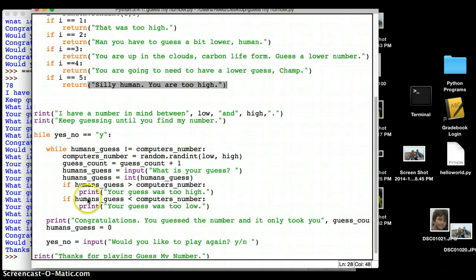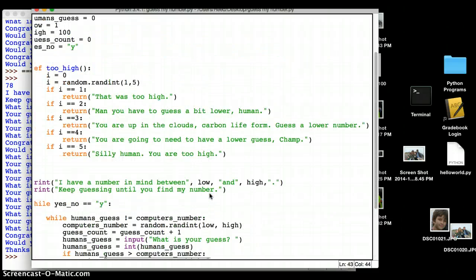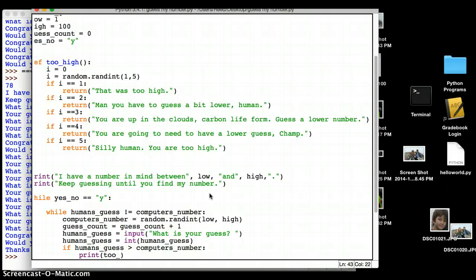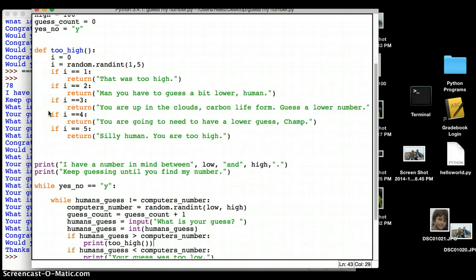So let's see what this is. If human's guess is too high, then instead of saying this, I'm going to print too high. And I'm going to print the result of the function. So this is a function. The function is called too high, and it returns different values, all of which are strings.